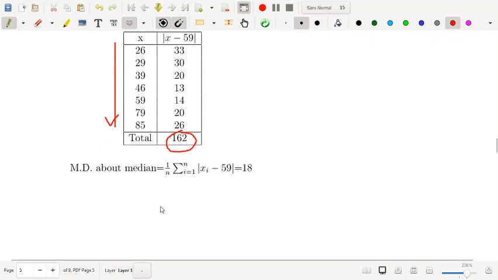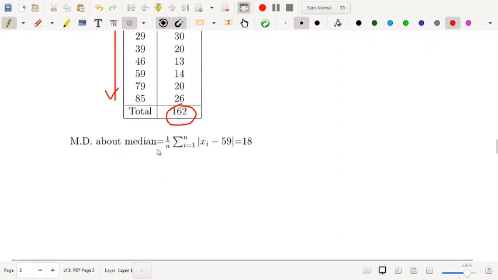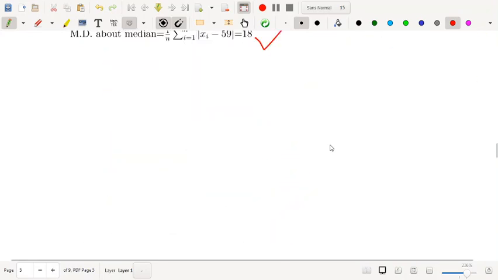And lastly, how will you calculate the mean deviation about the median? That is 1 by n, summation of mod of xi minus 59. This sum by how many? 9. So that will give you the mean deviation about the median, 18. So this is how you will calculate the mean deviation.